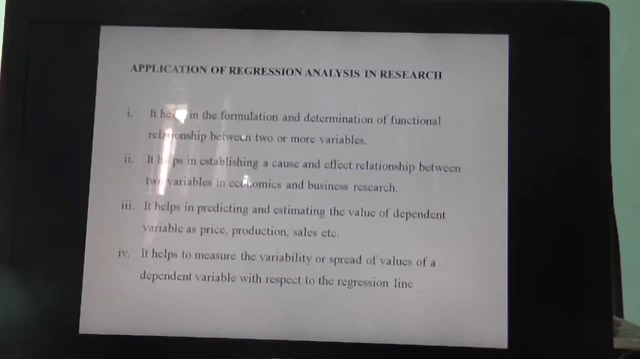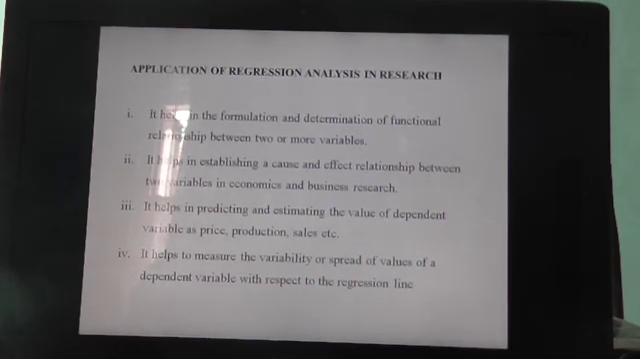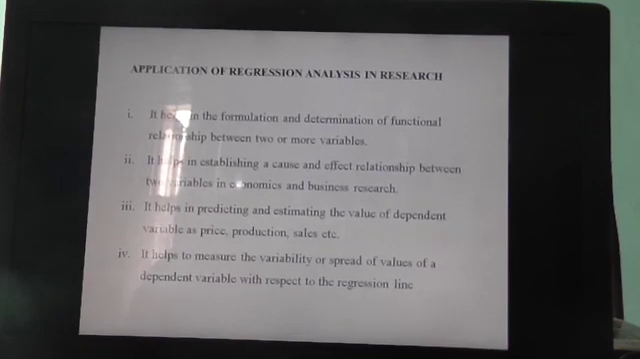Third, it helps in predicting and estimating the value of the dependent variable, such as price, production, or sales. As we said earlier, predictive analysis is one of the important analyses in business analytics, and regression helps you predict the future value if you can find a linear relationship. So future values can be found by putting in different values of the independent variable.